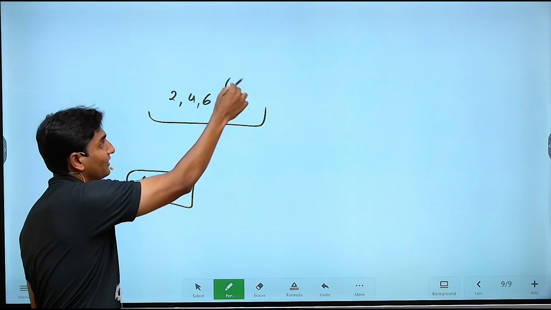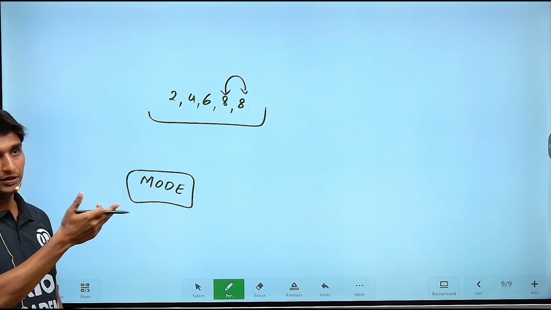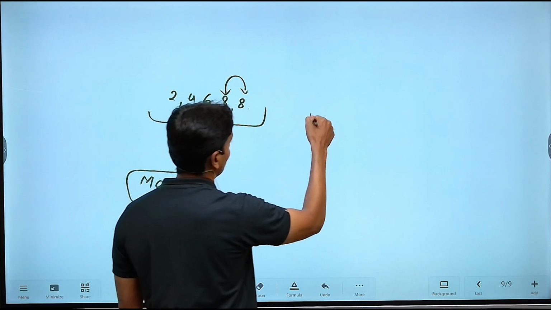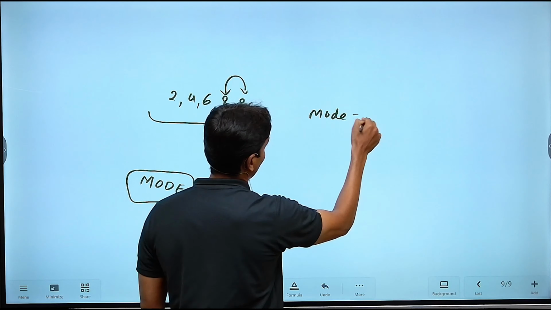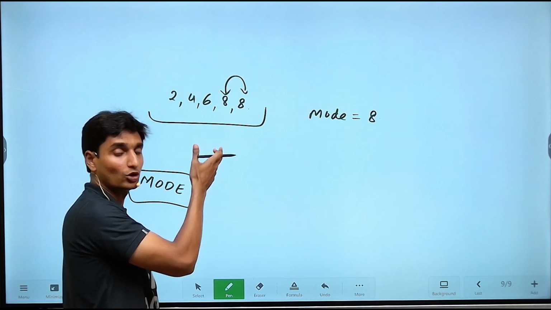Now here 8 is occurring twice with respect to others. Okay, the repetition value of 8 is higher, hence that is known to be mode. Mode here will turn out to be 8 on an average basis with respect to the normal series, direct series.